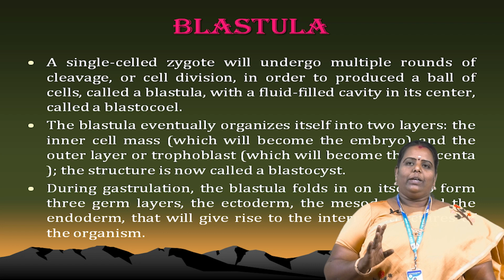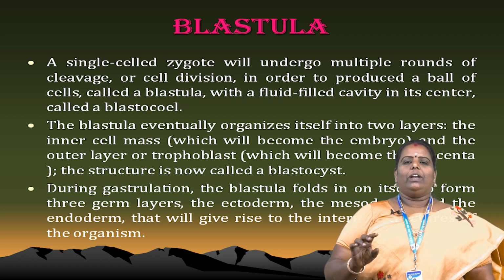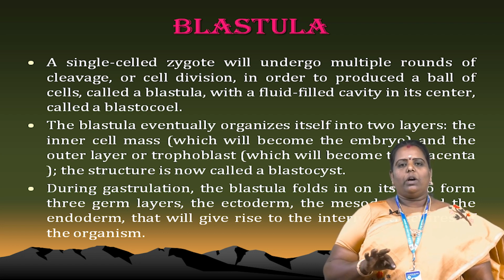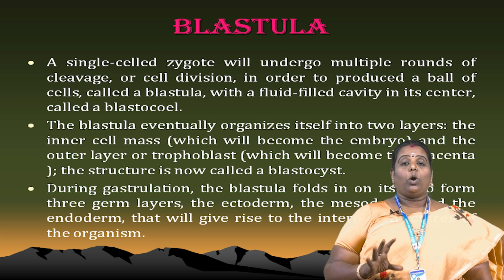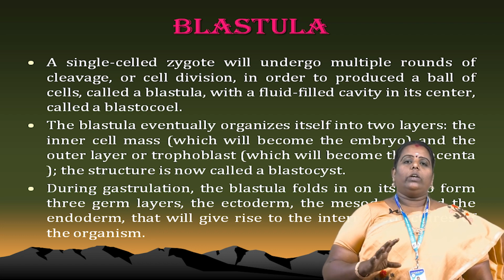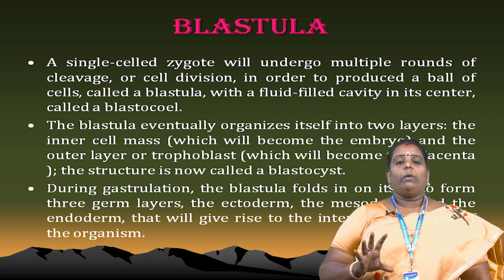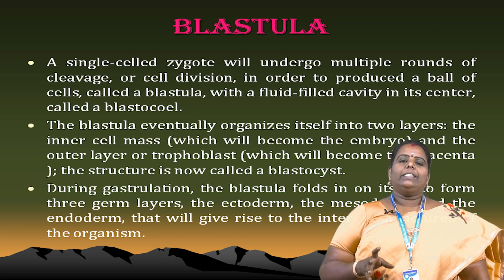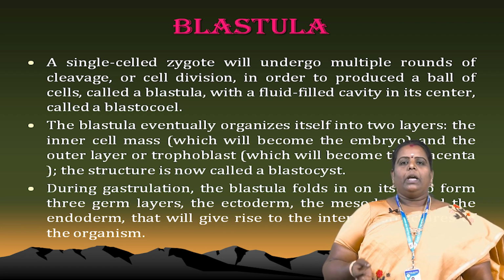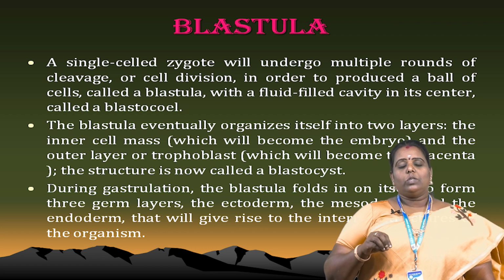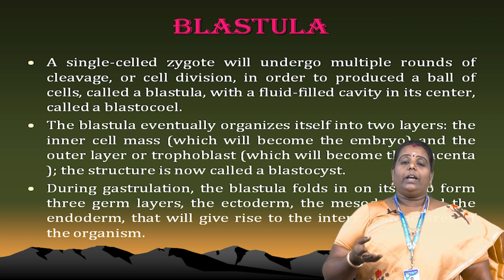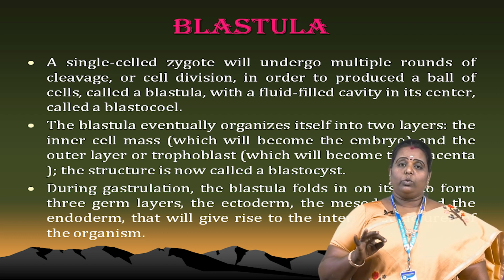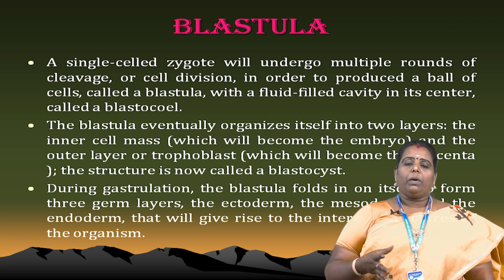A single cell zygote will undergo multiple rounds of cleavage, or cell division. It produces a ball of cells. A ball of cells means no organ has developed, only cells form in a ball shape. That stage is called the blastula. During that blastula stage, it is filled with some fluid. That is a cavity. I already told you, that is called blastocoel. The cavity is called blastocoel.